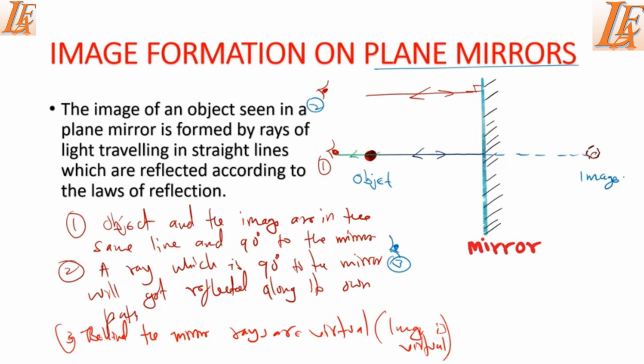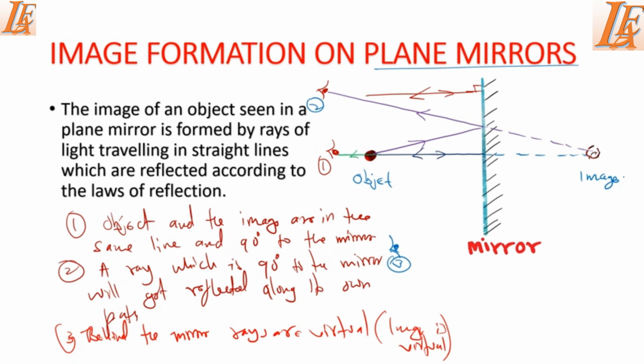Now, if we have an eye at the top there, this second eye up here, this person will see as if light is coming directly from the image. So we will draw a straight line to the mirror like that. Then behind the mirror, we will draw a dotted line. But does light come from that image? No, the light came from this object. So we will join that ray from the mirror to the eye. This light came from the object to the mirror, and then from the mirror to the eye. So that person will see it like that.